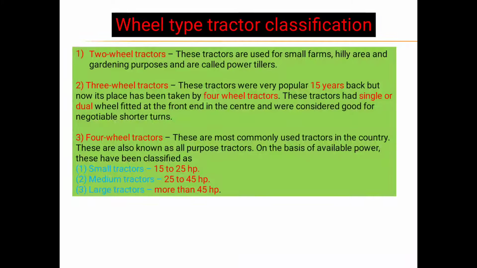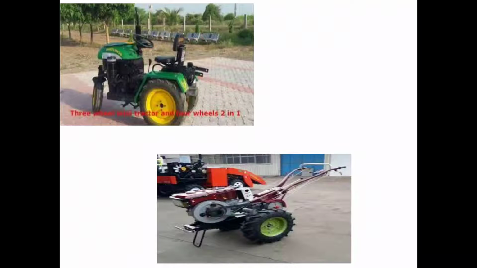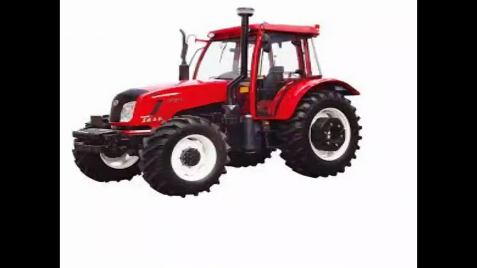On the basis of available power, tractors have been classified into three types. Number first, small tractors, which have a range of HP between 15 to 25. Then the next one is the medium tractor, with a range of 25 to 45 HP. And the last one is the large tractor, with a range of more than 45 HP. These are the examples. This one is an example of a four-wheel drive tractor.